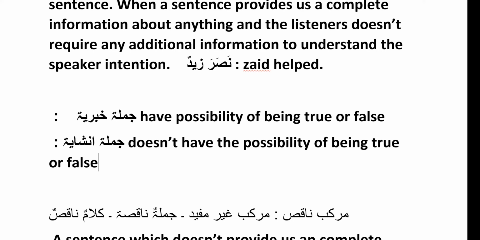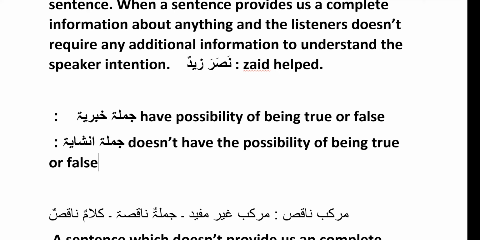For example, if I say Zaid helped, there is a possibility that Zaid also did not help. We have to verify it and then we will get the clear answer whether he helped or not. But right now, Zaid helped. This is a complete sentence, but it has both chances, whether it is true or false. He may help or he may not help. These types of sentence are known as jumla khabariya.